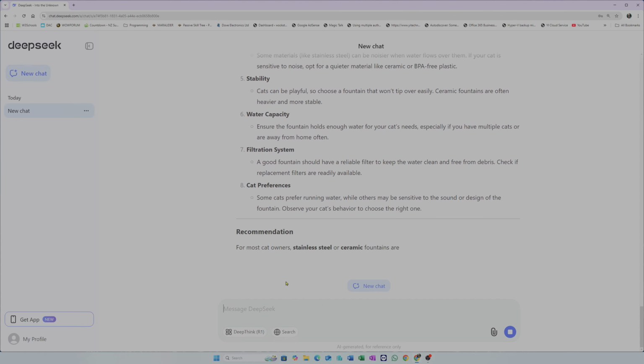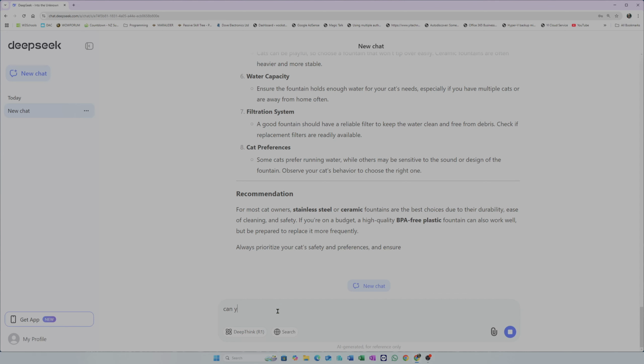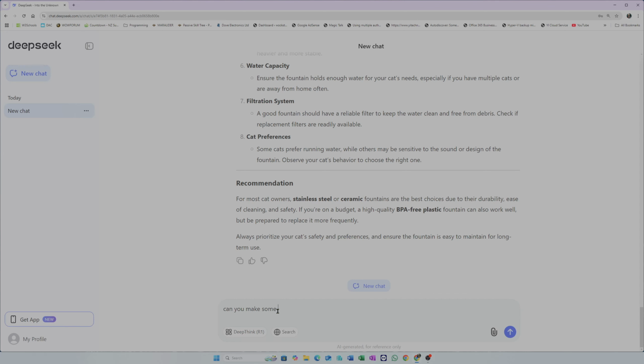I wonder if it can code at all. Can you make some HTML code that gives a heading text for, I don't know, the word advertising to have like a glimmering and chrome-like effect.